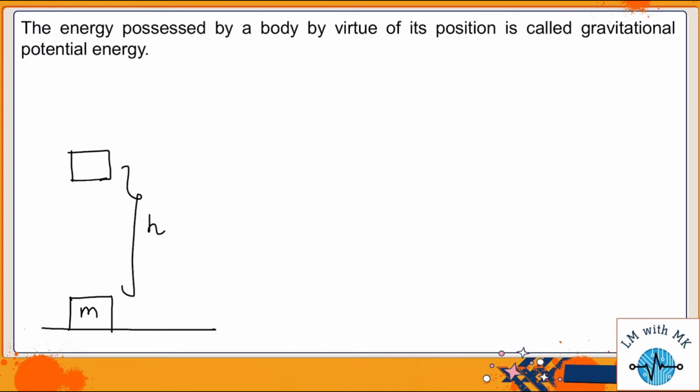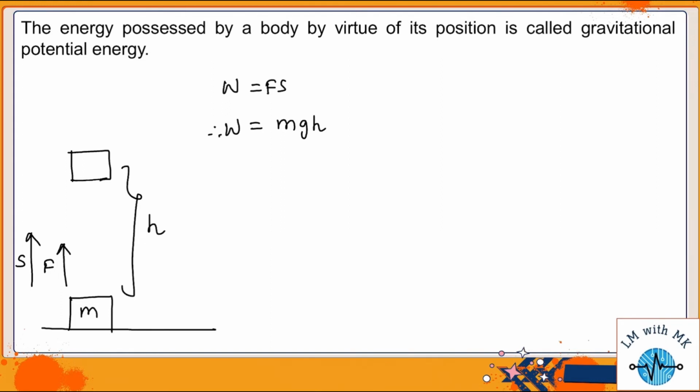Work done here is Fs. Since the force applied is in the upward direction and the displacement is also in the same direction, that is upward, the work done will be maximum and that work is equal to Fs. The minimum force required to lift the block is nothing but its weight, so F is equal to mg, and the displacement s is equal to h. So work done is mgh.